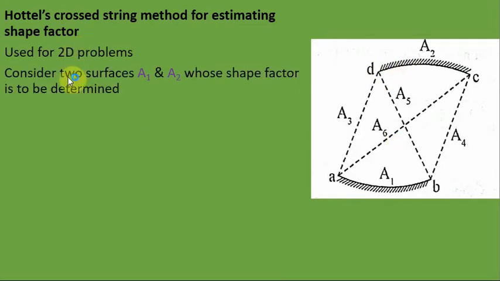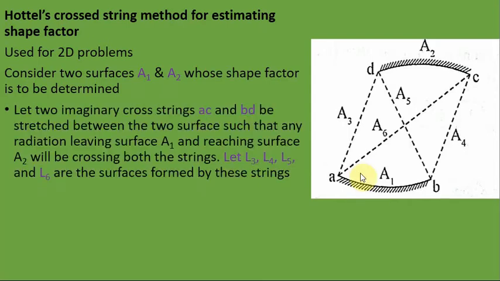So consider two surfaces A1 and A2, whose shape factor needs to be determined. Then let two imaginary crossed strings AC and BD be stretched between these two surfaces, so that any radiation leaving surface A1 and reaching surface 2 will cross both the strings.